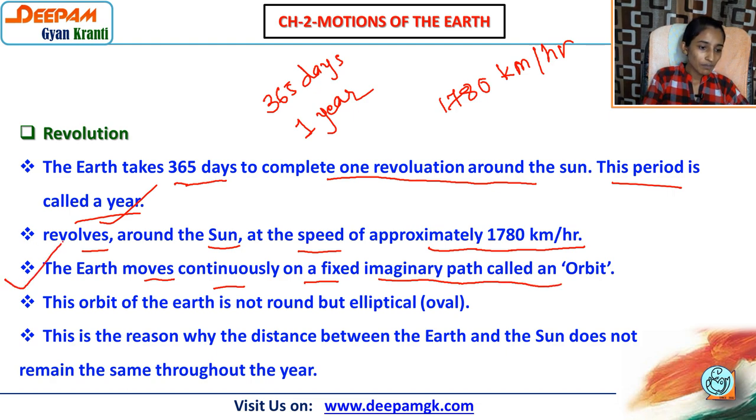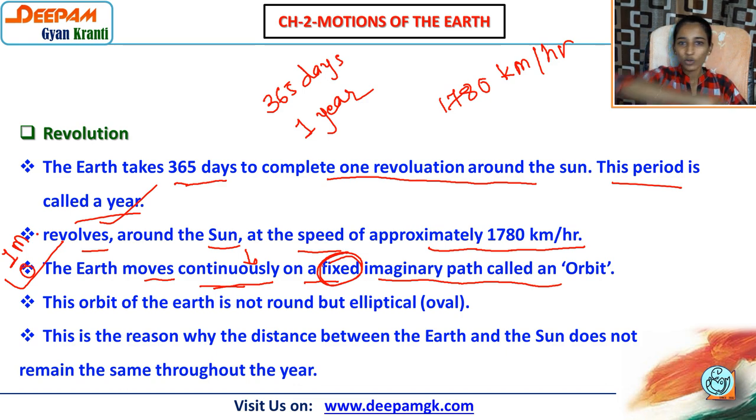That is also very important. In a 1 mark question, it may be asked what is orbit. So the earth moves continuously, without taking any rest. अर्थ को ऐसा नहीं लगेगा कि आज मुझे फीवर है, मैं नहीं जाऊंगी. So it is not like that. कंटिन्यूसली 365 days अर्थ अपनी फिक्स्ड प्लेस पे घूमती है, that is also very important. जैसे हमारे जैसे नहीं कि आज हम इस वे से जाएंगे, कल उस वे से जाएंगे. No, it is fixed, and that is an imaginary path.